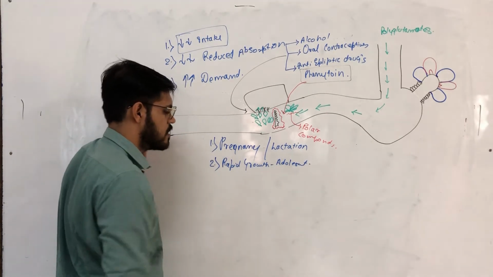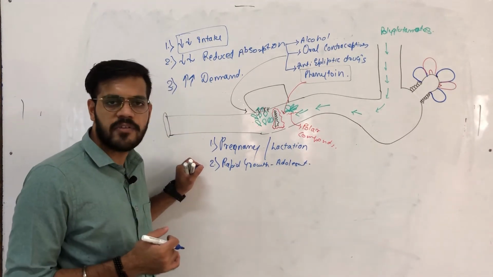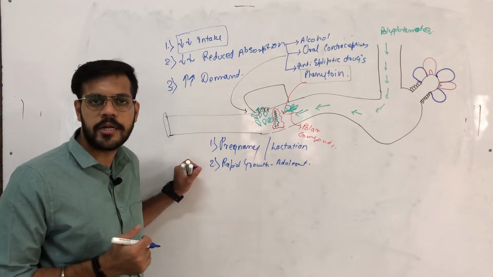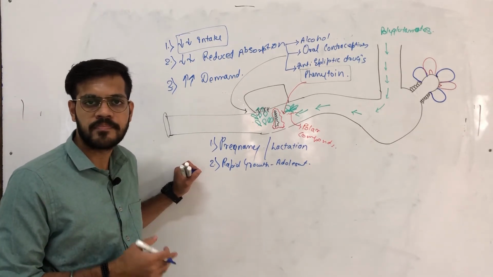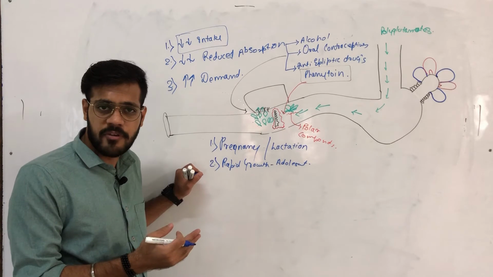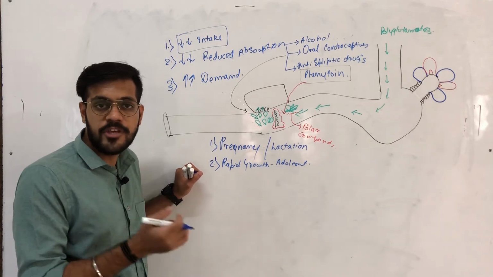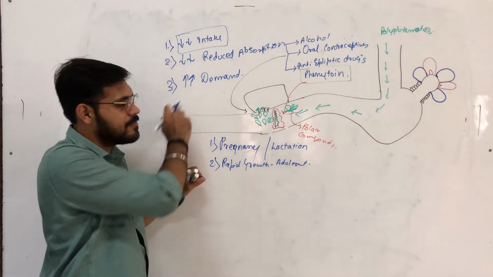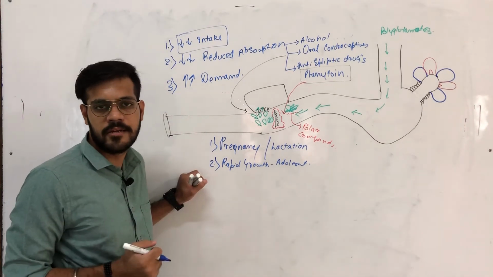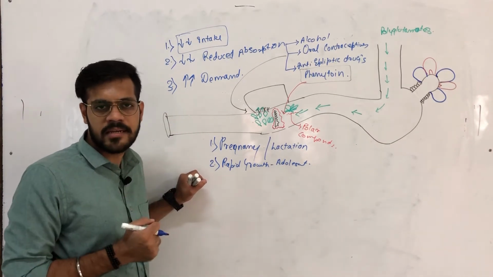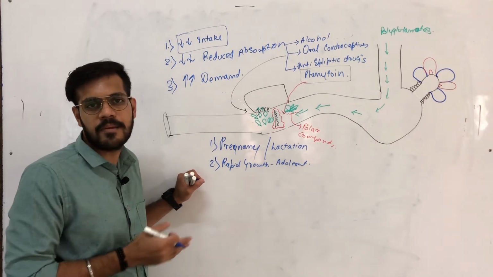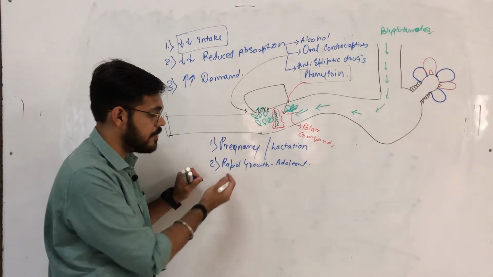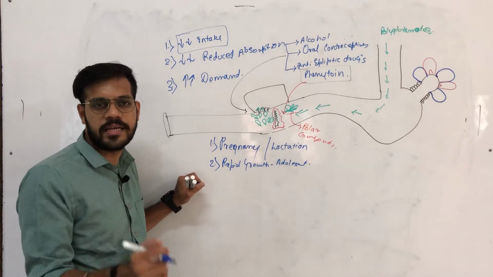Now in the age of adolescence, the cells in our body are rapidly proliferating. As the cells are rapidly dividing, they need more and more folic acid. Hence there is an increased demand of folic acid. If the demand of folic acid is increased, the person may develop a deficiency of folic acid.